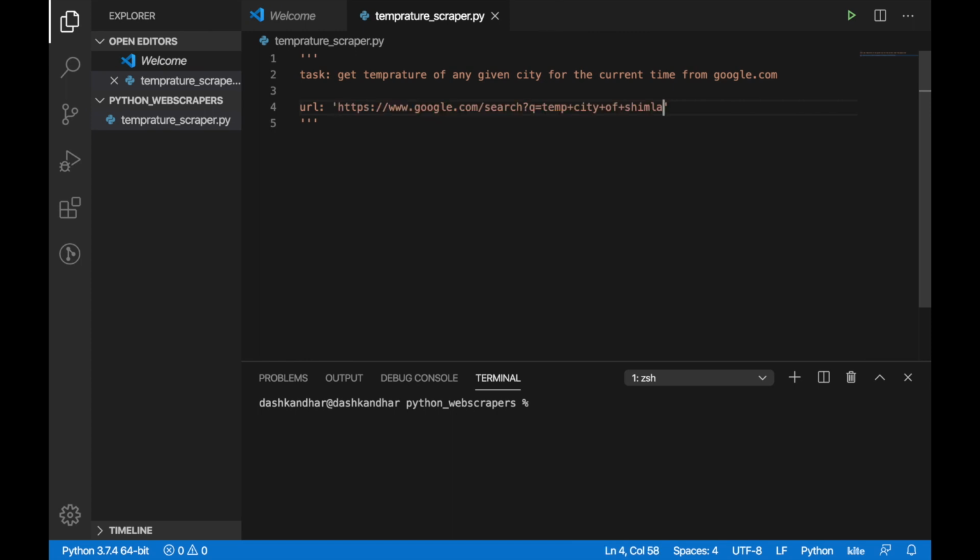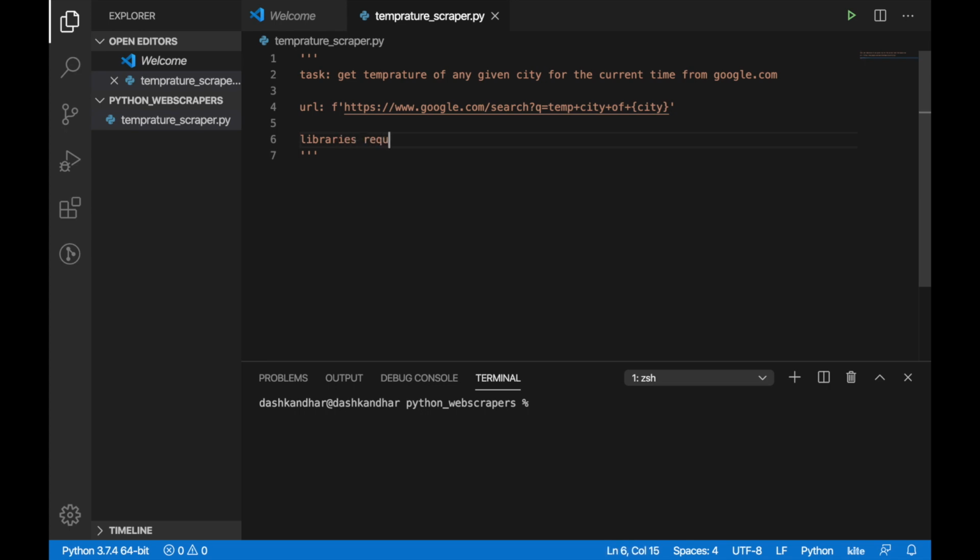I'll write the URL and change this so that I can understand that this is calling a city, and I'll use Python string formatting for this, so that I can use this URL while handling it with requests. So this is the URL and the task I have mentioned, and now I'll write the libraries required. So, dependencies.